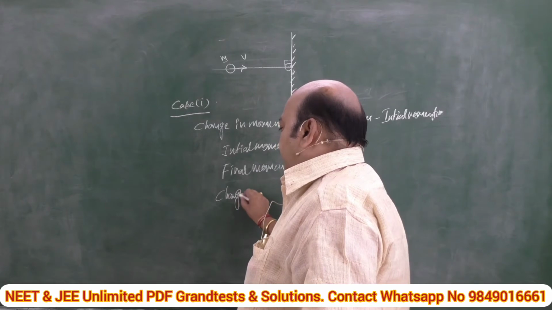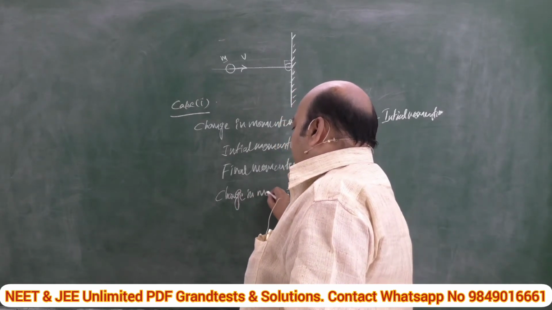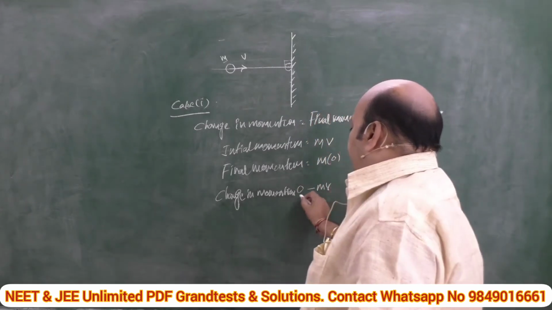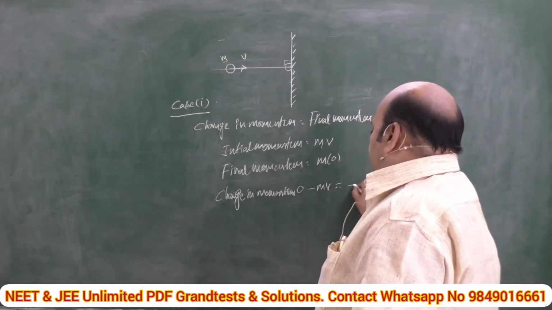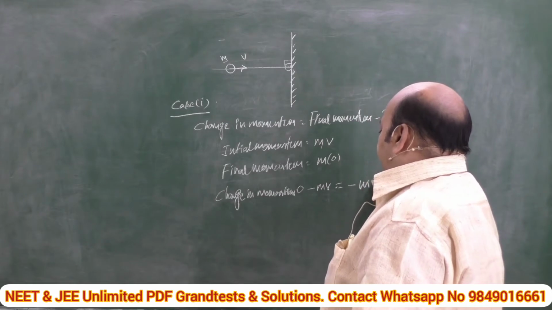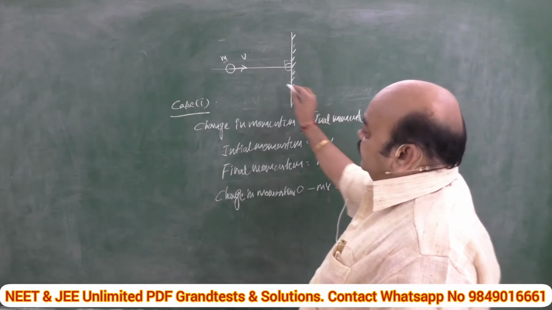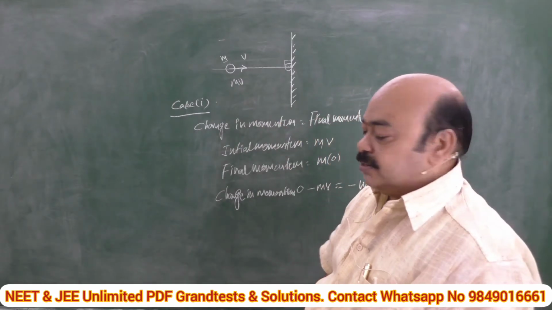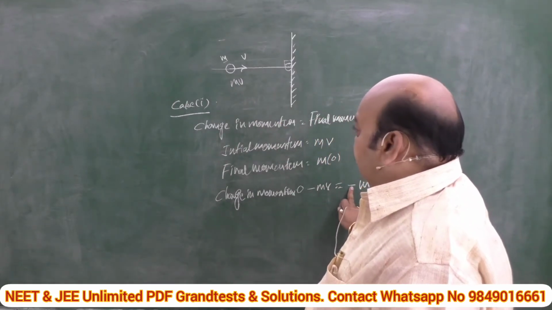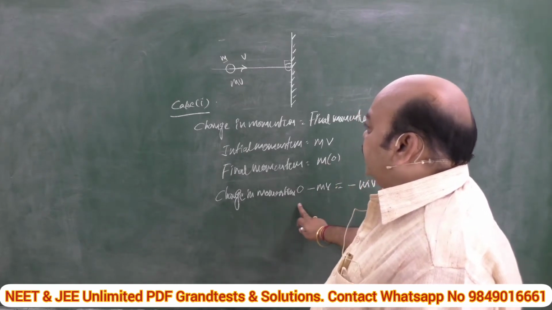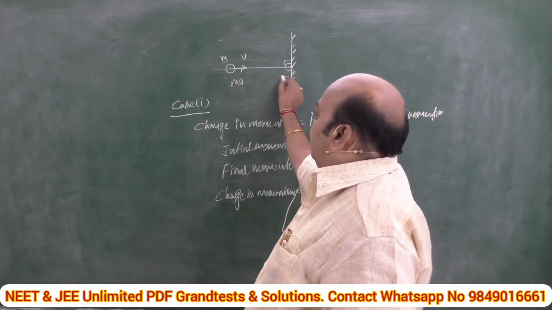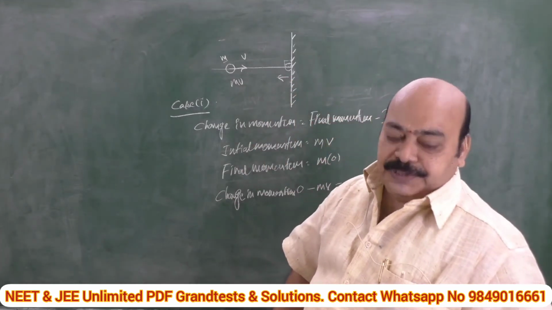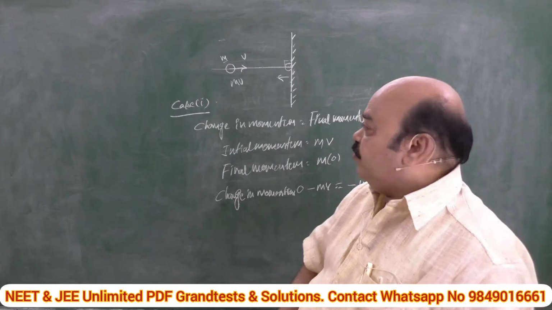Change in momentum. Be careful once again. Here we have negative sign with the answer. So minus mv. Plus mv means it is initial momentum of the body when it is going towards the wall. Coming to the negative sign, the change in momentum takes place in the opposite direction. That means it is away from the wall. Simply, change in momentum is away from the wall. This is case 1.